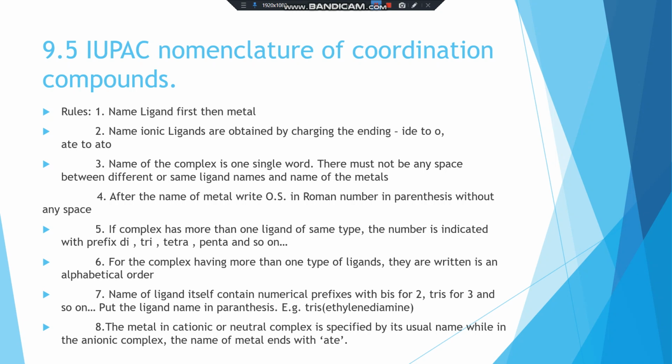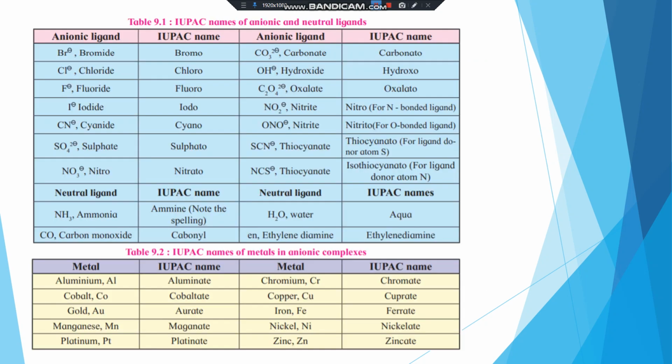Eighth rule: the metal in a cationic or neutral complex is specified by its usual name, while in an anionic complex the name of the metal ends in -ate. For example, this rule is applied in these examples.